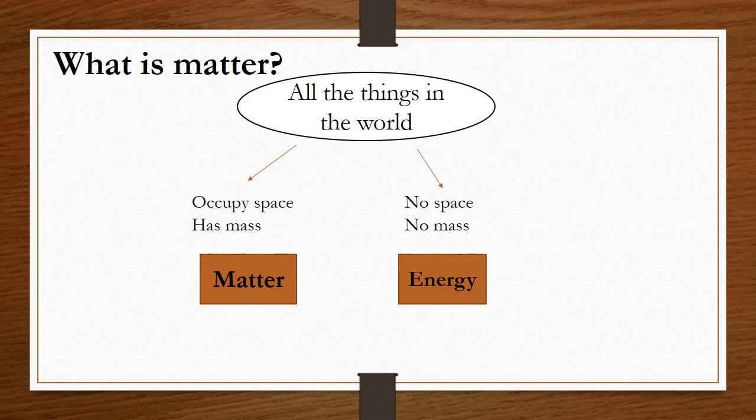Now if you take all the things in the world, you can divide them as those which occupy space and have mass, and those which do not occupy space and don't have mass. The things which occupy space and have mass are known as matter, and the things which do not occupy space and do not have mass are known as energy. So in this section we are going to learn only about matter.